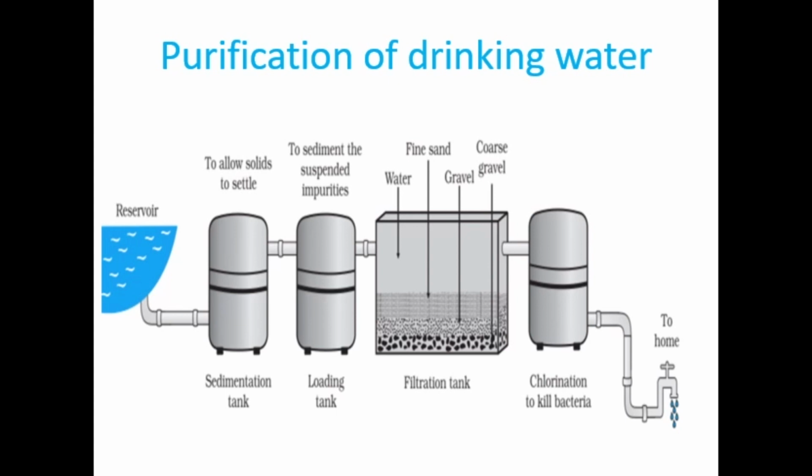It involves the following steps: sedimentation, filtration, and chlorination. For this, water from various sources is first pumped to the water treatment plant. Then it goes through a filtration process to remove sediments in a sedimentation tank through sand and gravel filters. This water is then treated with certain chemicals in a chlorination tank to remove germs, toxic minerals, and other impurities. This purified water is then stored in a closed tank and is supplied to our homes through pipes.